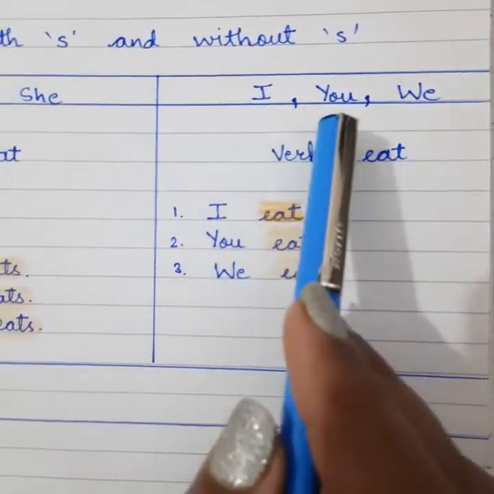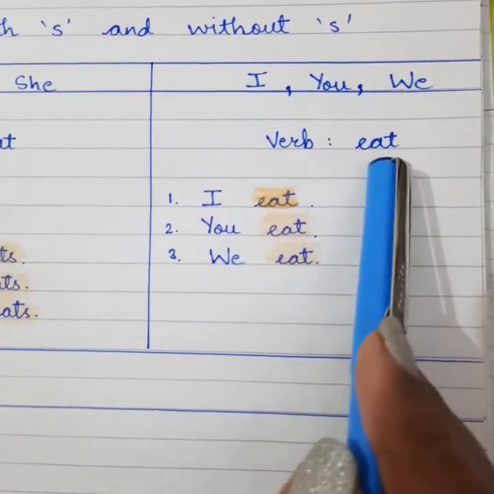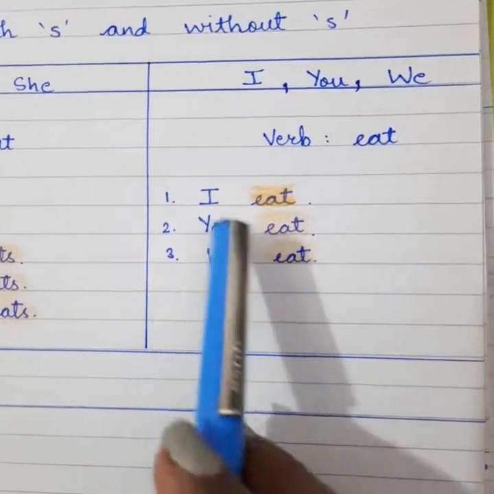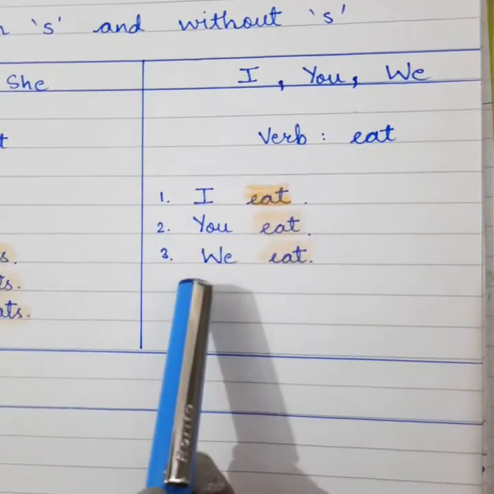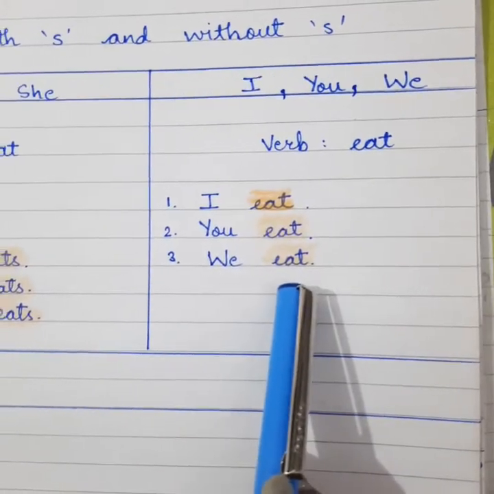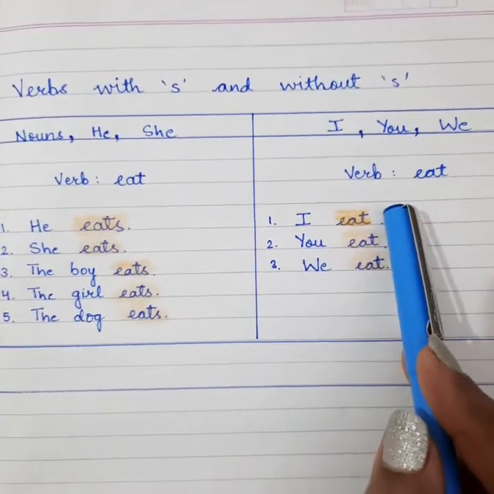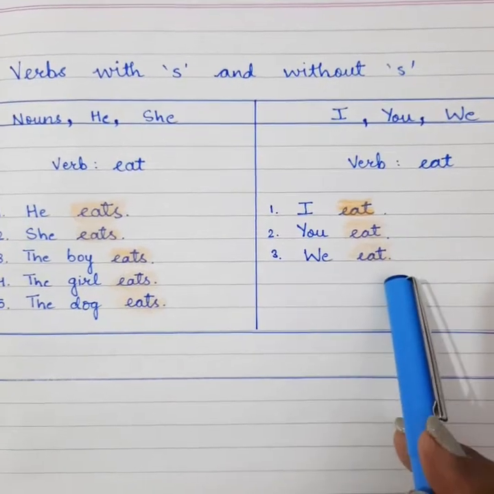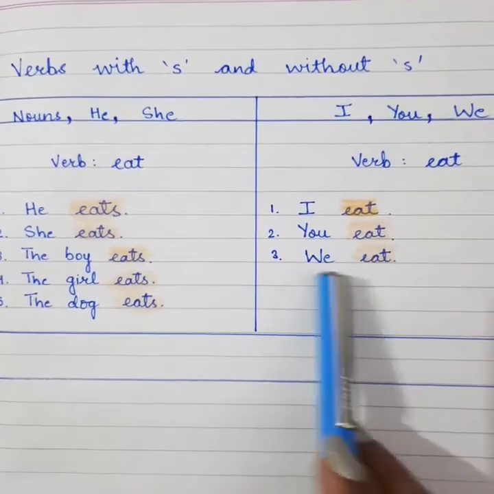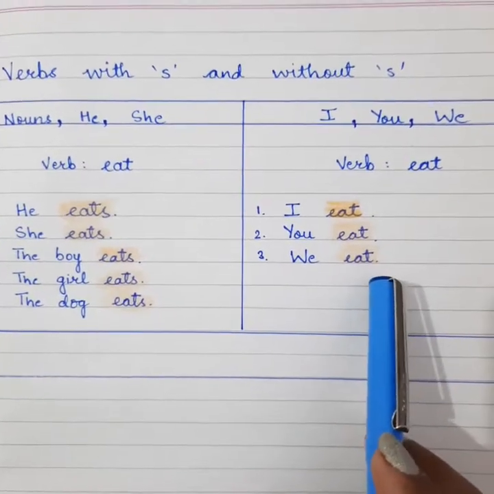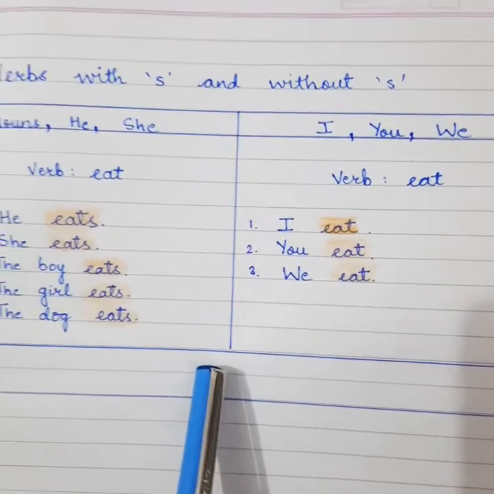With I, you and we. Again, the same example, eat. I eat, you eat, we eat. Now you can see that with I, you and we we are not using S here. We did not use eats, I eats, you eats, we eats. You have to learn this and you should remember this always.